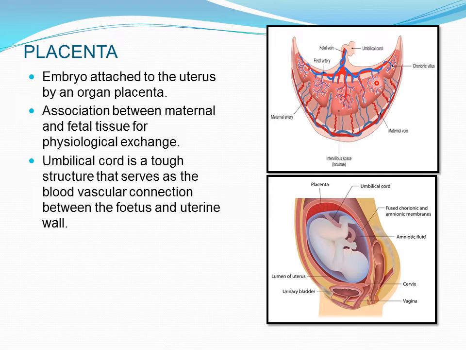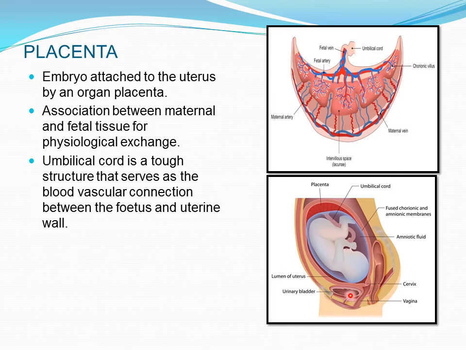So this is the main importance of this placenta, that the things of the baby's blood will not mix into mother's blood, or neither the mother's things will be mixing into the baby's blood. So this is the amniotic fluid, this is the umbilical cord, this is the placenta. This is the fused chorionic and amniotic membrane. Here we can see that the chorionic and amniotic membranes are fusing.